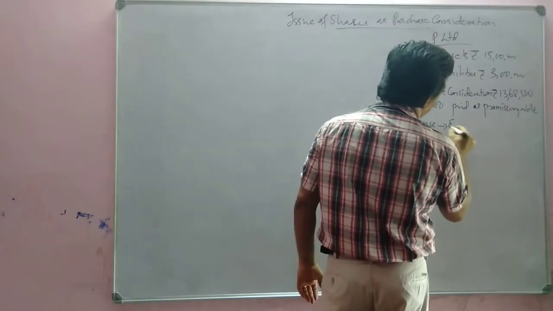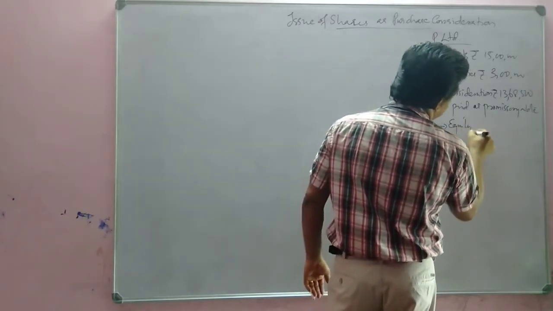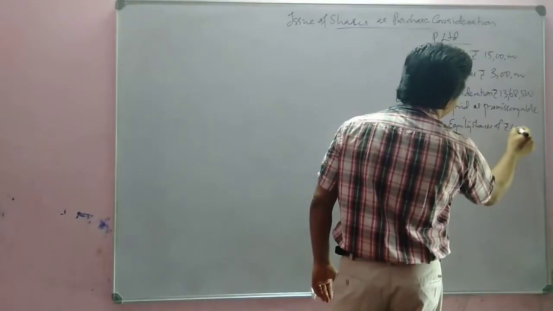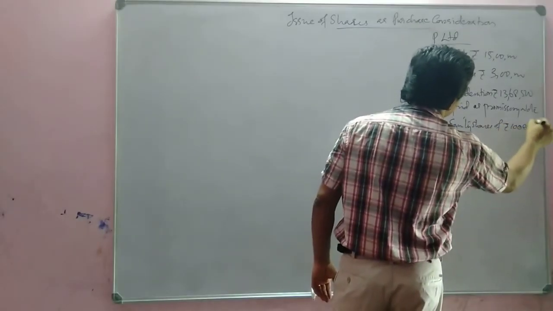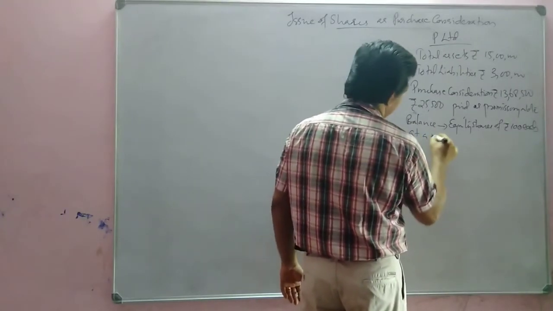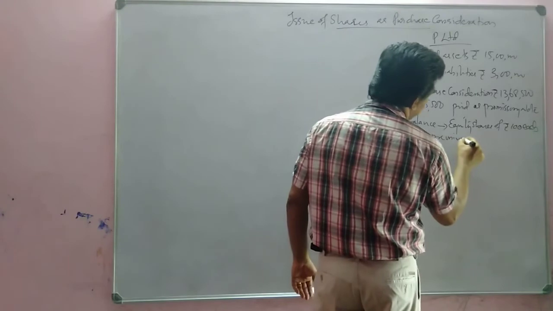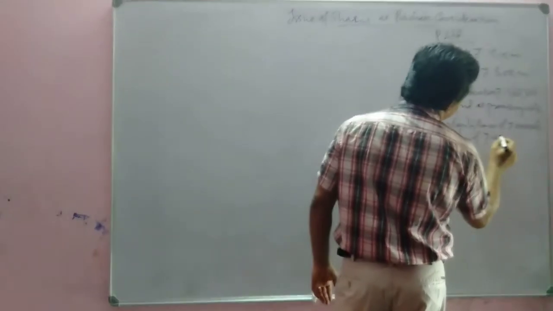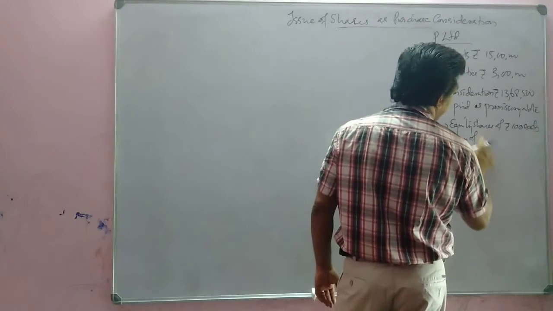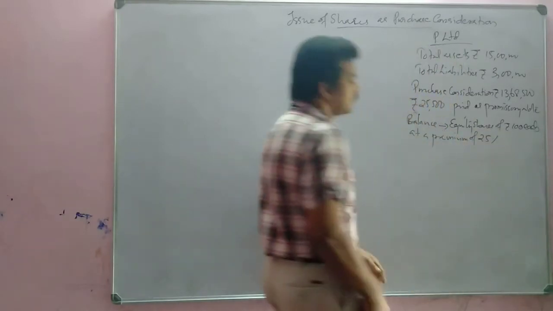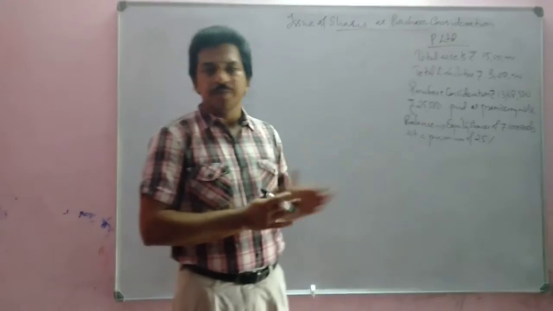In the form of equity shares of rupees 100 each at a premium of 25%, that also will be rupees 25 only. Okay.